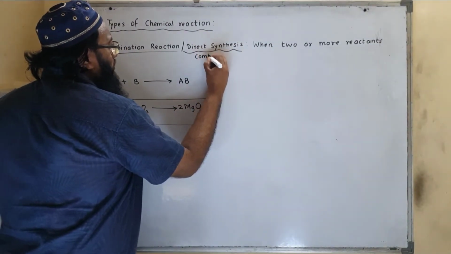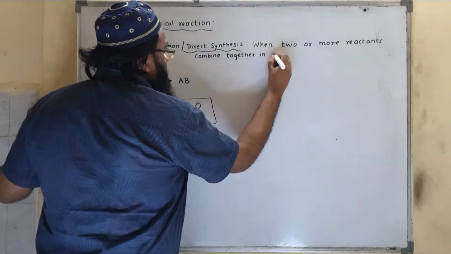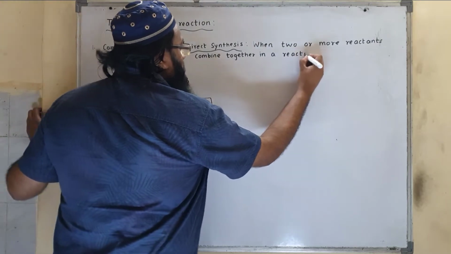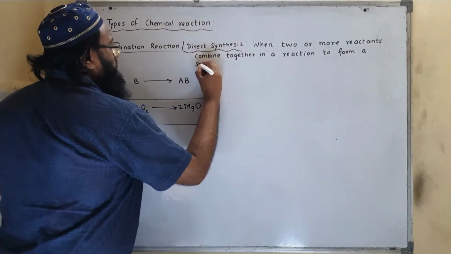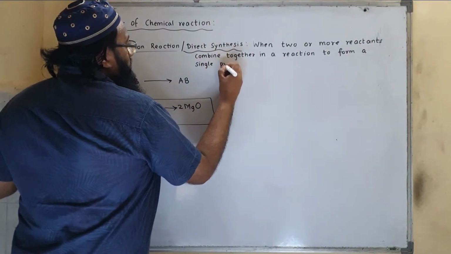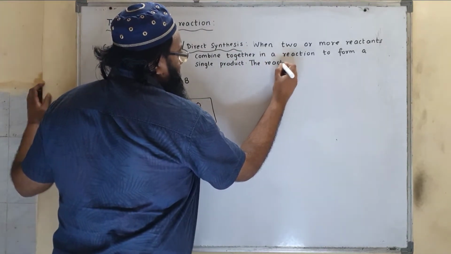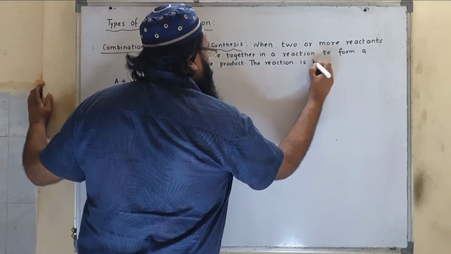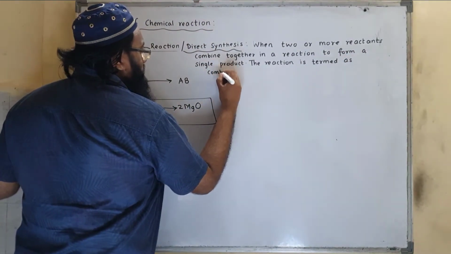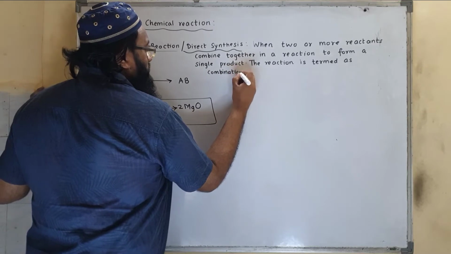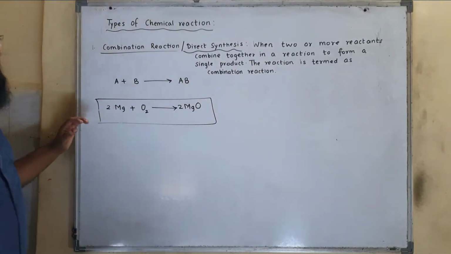So the definition of combination reaction is when two or more reactants combine together in a reaction to form a single product, the reaction is termed as combination reaction. So this was the example.